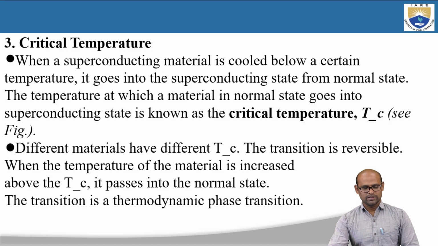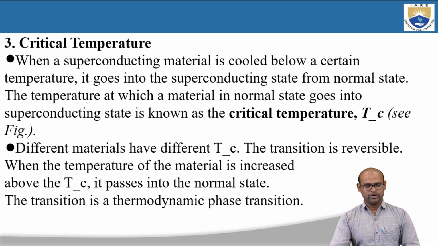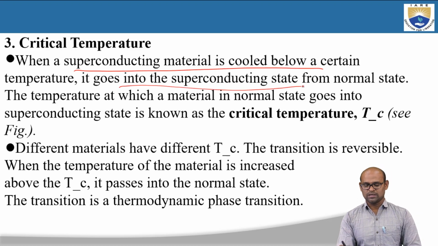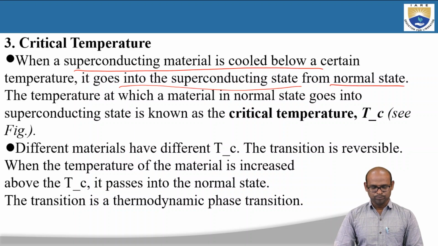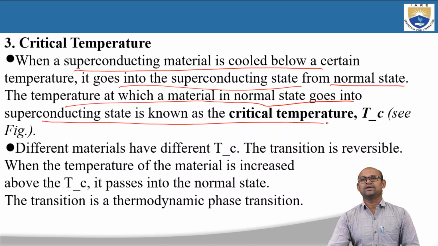Coming to the third property, which is critical temperature. When a superconducting material is cooled below a certain temperature, it goes into the superconducting state from the normal state. This is what we discussed in the beginning. The temperature at which a material in the normal state goes into the superconducting state is called the critical temperature.